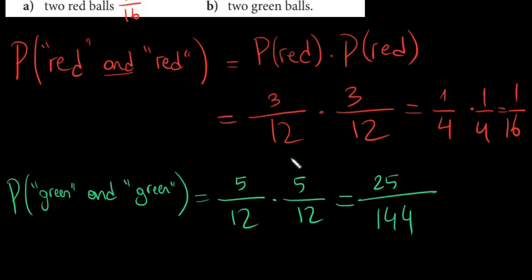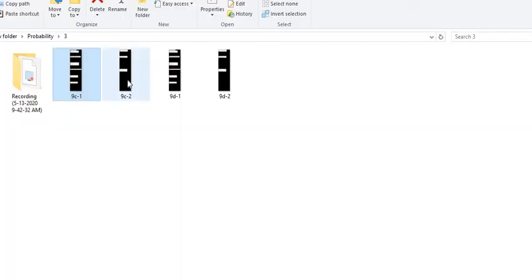Alright, so far what we learned: if we have 2 events that are mutually exclusive, and if we have or, we are going to just add the probabilities. If we have 2 independent events, and if we have the word and, that means we are going to multiply the probabilities. So let's do more examples.